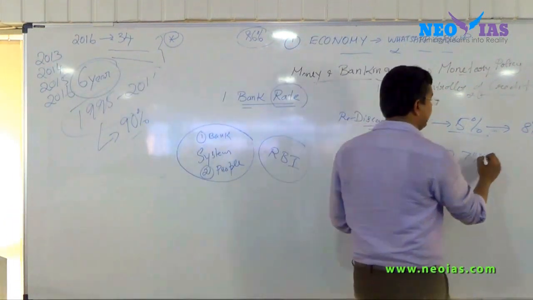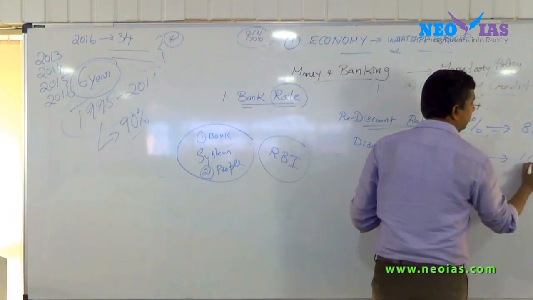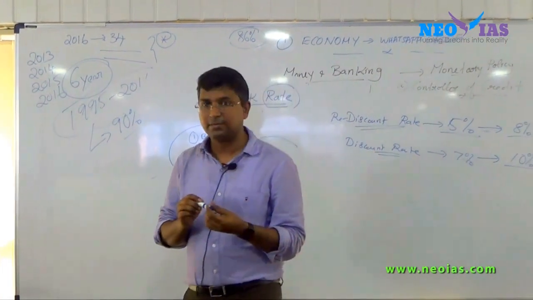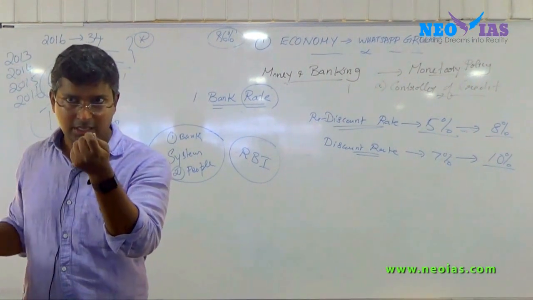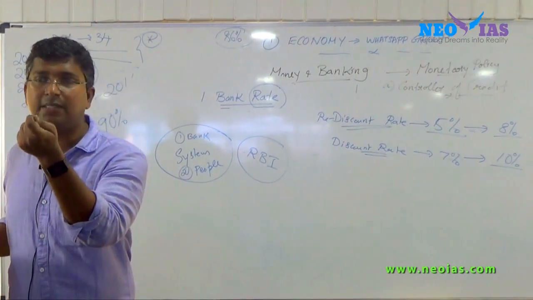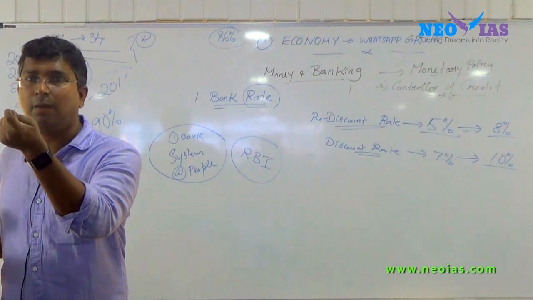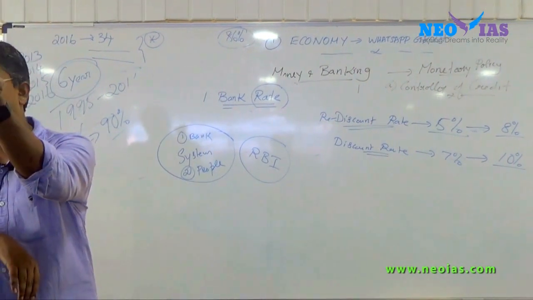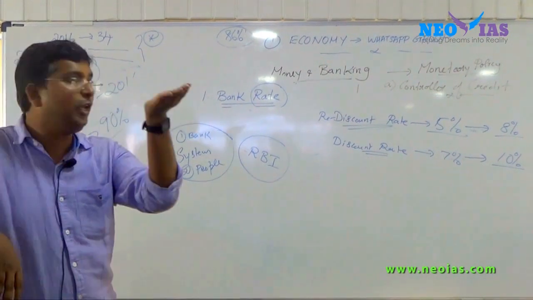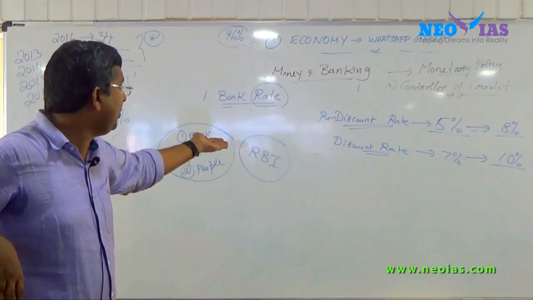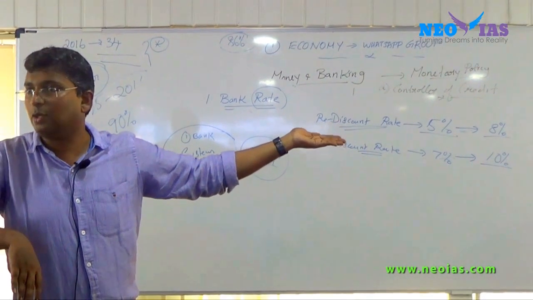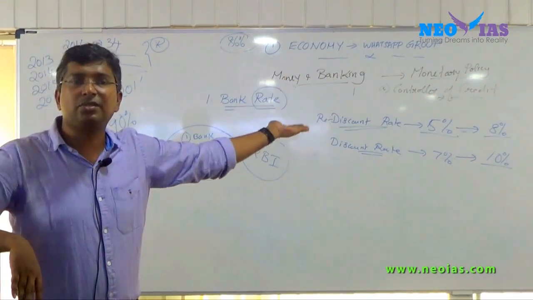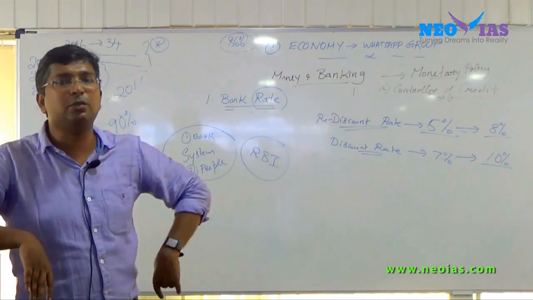The bank will also increase the discount rate to 10%. Imagine the bill of exchange is 1 lakh. Earlier this person would get 93,000 for 1 lakh. Now with this rate he will get only 90,000.